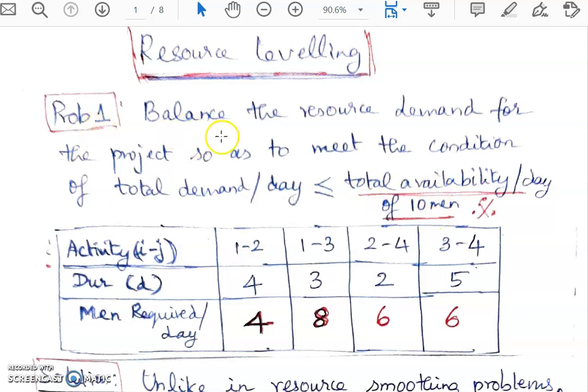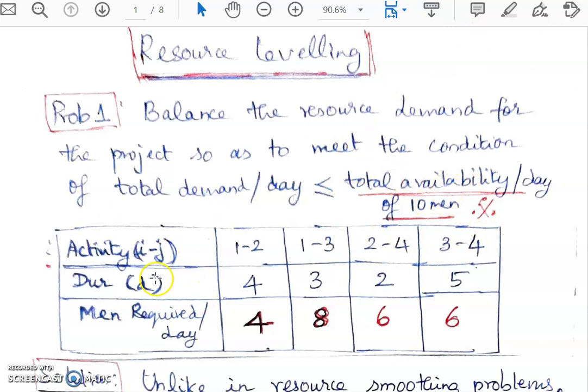So this is problem number one in resource leveling. The question is to balance the resource demand for the project so as to meet the condition of total demand per day less than or equal to total availability per day of 10 men. So here there is a constraint on the resource availability. They have given that every day only 10 men are available. So we have to balance the problem and see that the total demand on each day is less than or equal to this 10 men availability.